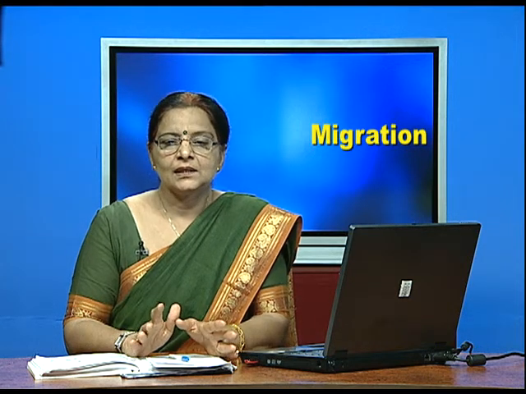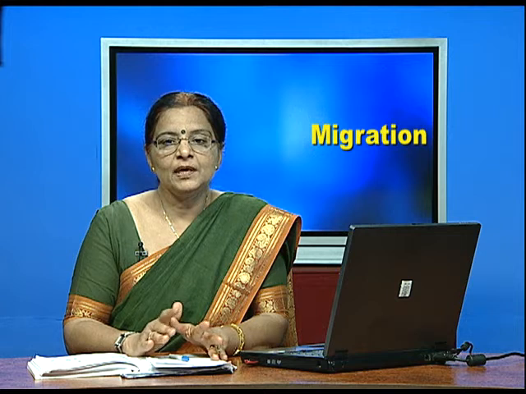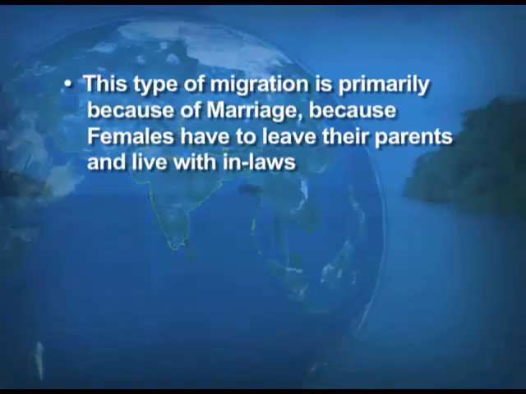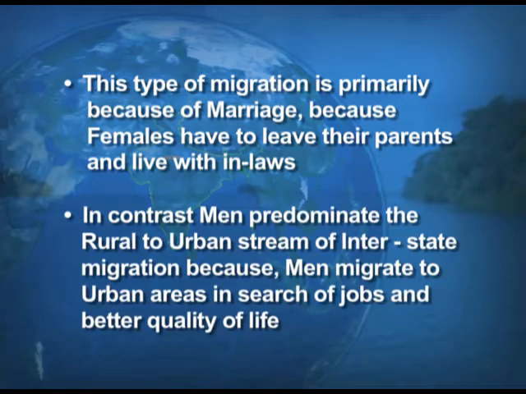That is very clear. Short distance migration may be because of marriage or maybe some natural calamity, that people migrate short distances. This type of migration is primarily, as I have told you, because of marriage, because the females have to leave their parents and live with the in-laws. In contrast, men predominate the rural to urban stream of interstate migration, which is a long distance migration, and that migration is in search of jobs or a better quality of life.